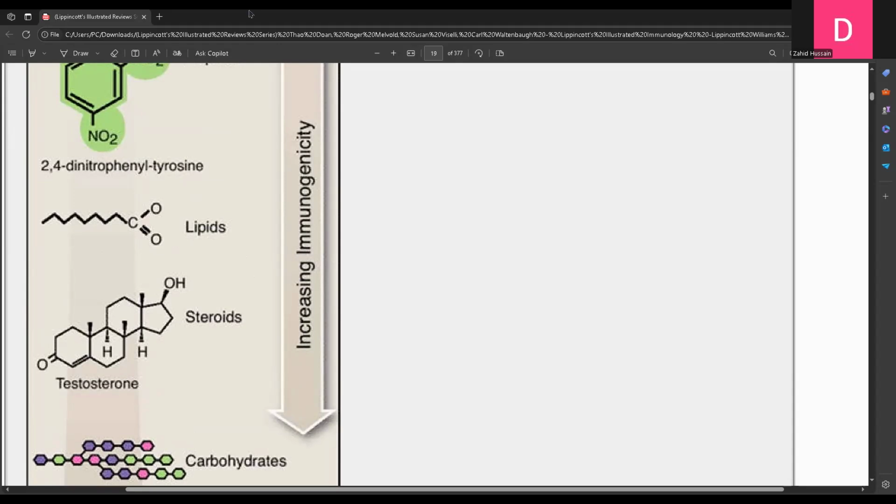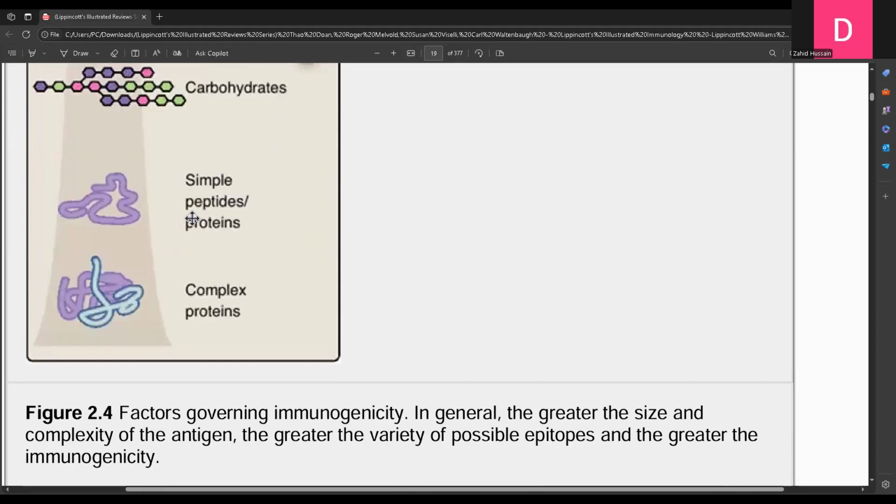So here we can see these factors governing immunogenicity. In general, the greater the size and complexity of the antigen, the greater the variety of possible epitopes, and the greater the immunogenicity. So all these things are interconnected with each other. So the main thing is the